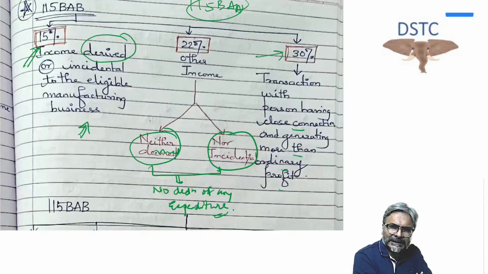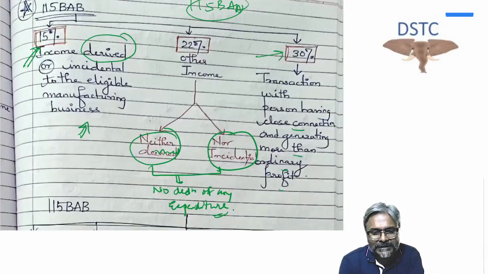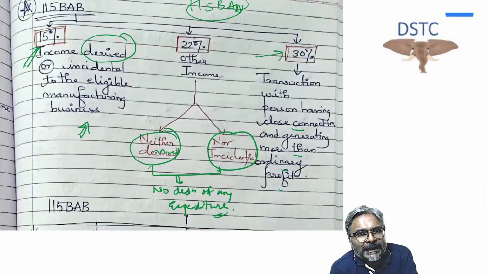Now the one last point, which is the only point to be discussed, because this is where students get confused in the examination. Students, remember in the profit linked deduction of 80IA, 80IB, 10AA, etc., only the profit which is derived from the eligible business is what is allowed to you as a deduction.